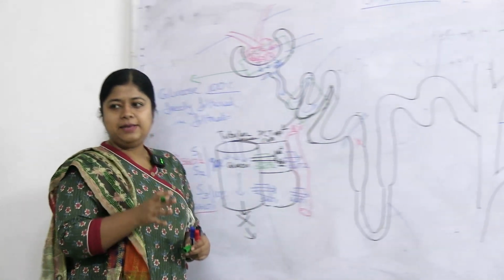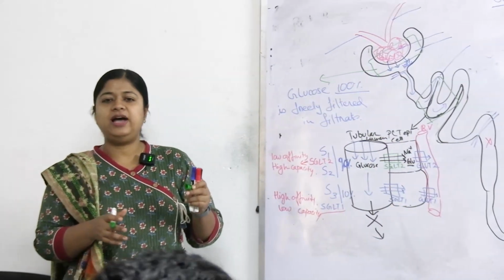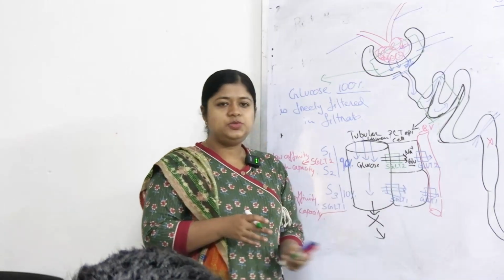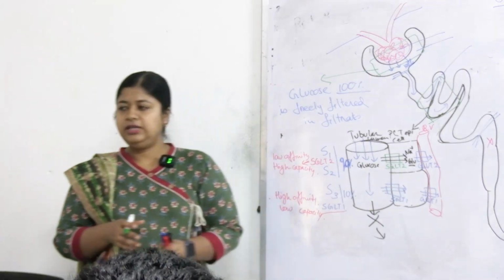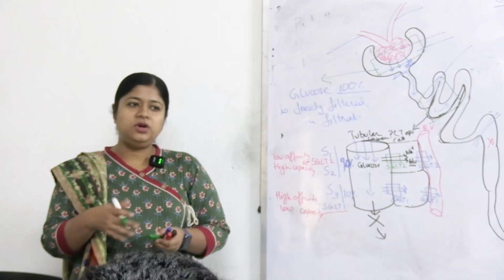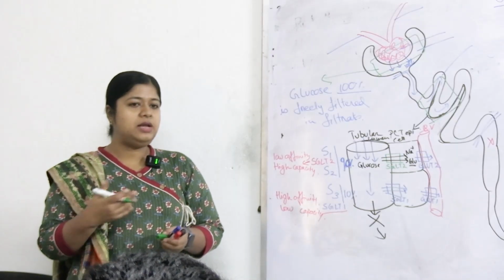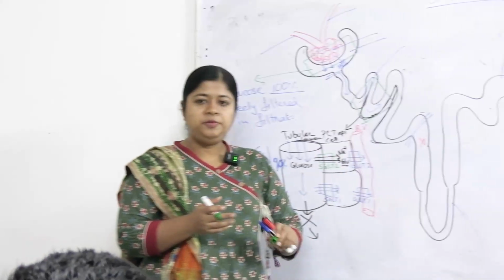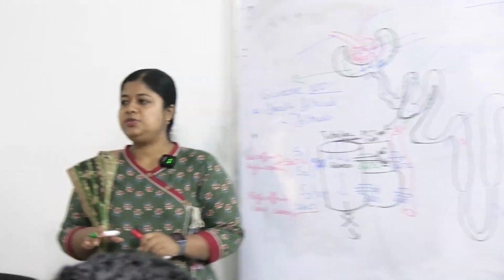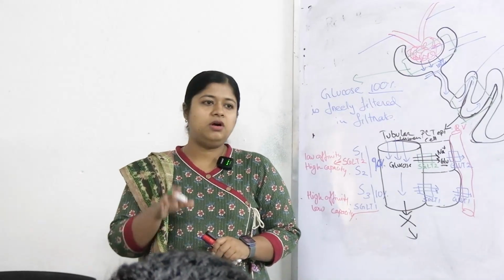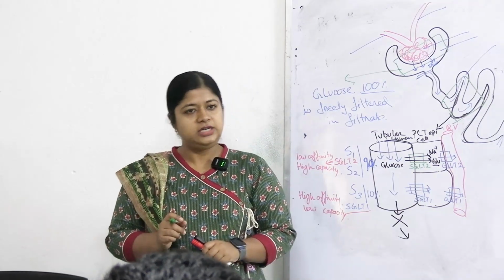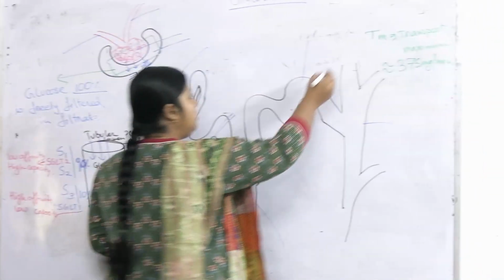The rate of reabsorption is 375 milligram per minute, and that is dependent on the transporters. The more number of transporters are there, the more number of nephrons are there, it will be optimum. If the number of transporters are reduced or the nephrons are defective, the transport maximum will reduce. So this is factor number one.